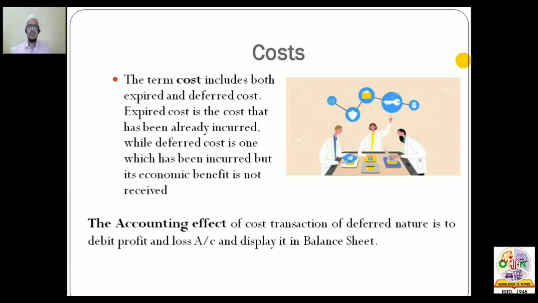These types of costs have a separate accounting effect. There are two accounting effects. One is at the debit side of the profit and loss account, and second is we display the balance amount in the balance sheet also. Research and development expenditure is an example of cost because it is of deferred nature. Also, prepaid expenses like prepaid advertisement expenses, prepaid salaries or any other type of prepaid expenses can also be classified as cost.